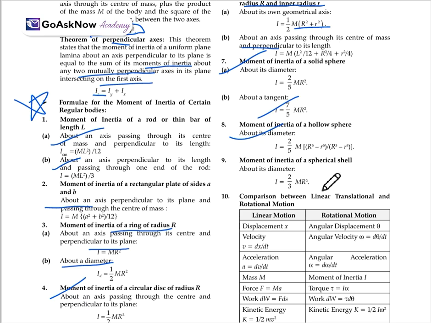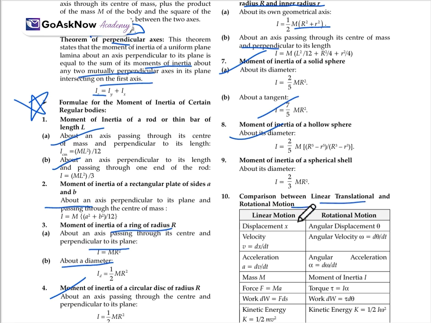So these are the formulas of moment of inertia for different cases, with the outer radius and inner radius, with respect to a ring, a circular disc and all. Now, comparison between the linear translational motion and the rotational motion.